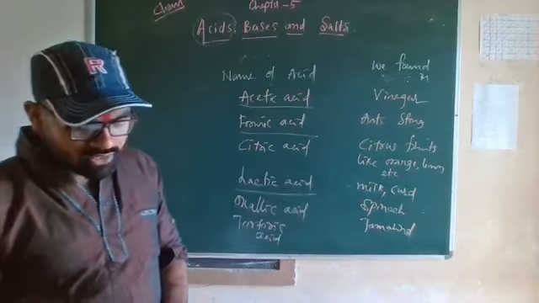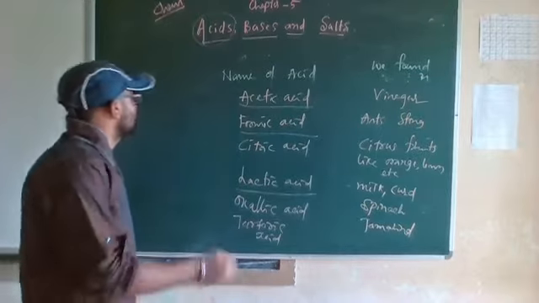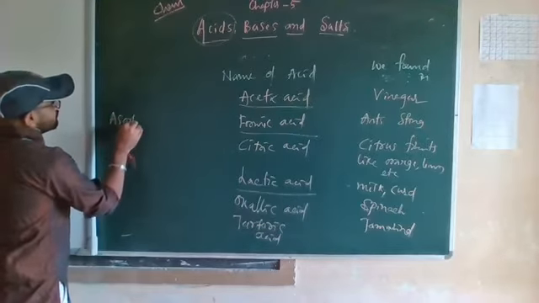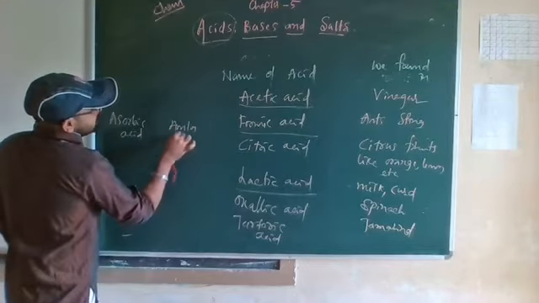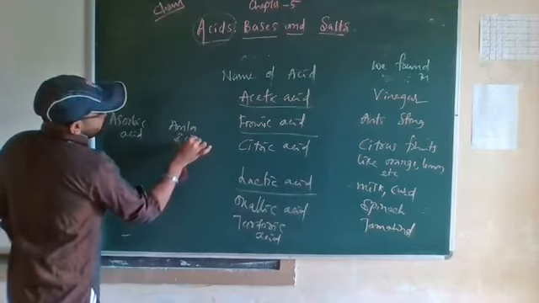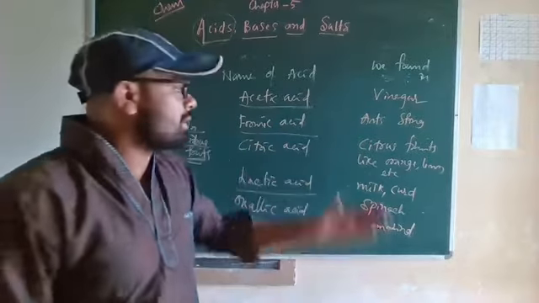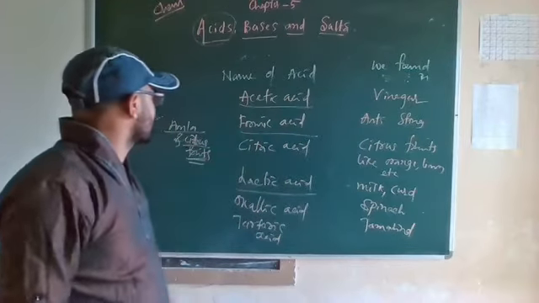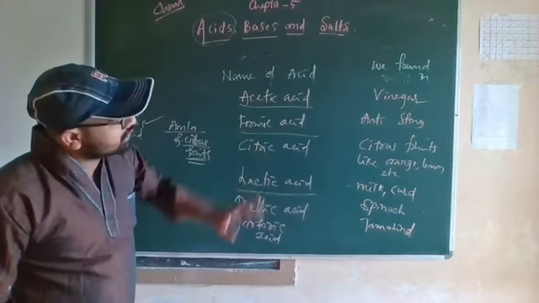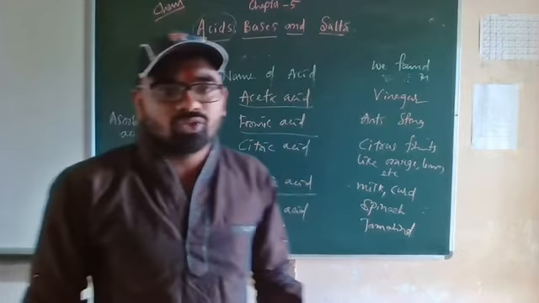These are the natural acids. Another one is there, which we can say ascorbic acid or vitamin C, in amla and citrus fruits. So I am going to write this one, ascorbic acid. Ascorbic acid is present in amla and citrus fruits like lemon and orange. Lemon and orange also contain ascorbic acid, but not the reverse case: amla does not have citric acid.